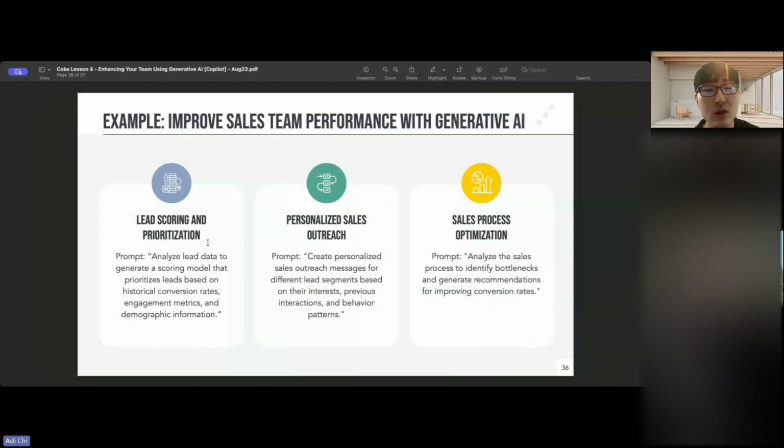So this is similar to what you saw earlier. Let's say you have a CRM of different customers you're reaching out to, and then you have different dates of when they're responding, and what's their lifetime value, how much have they actually bought with the company. And then you can plug that information into ChatGPT, or sorry, CodeGPT or Copilot, and you can ask it to create a scoring model off of this data, and then it can score each individual person, like, oh, this person's probably a high value client because they bought this much within this